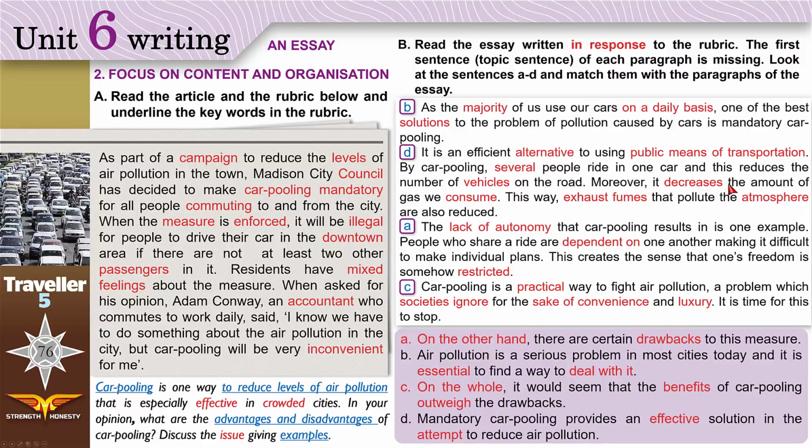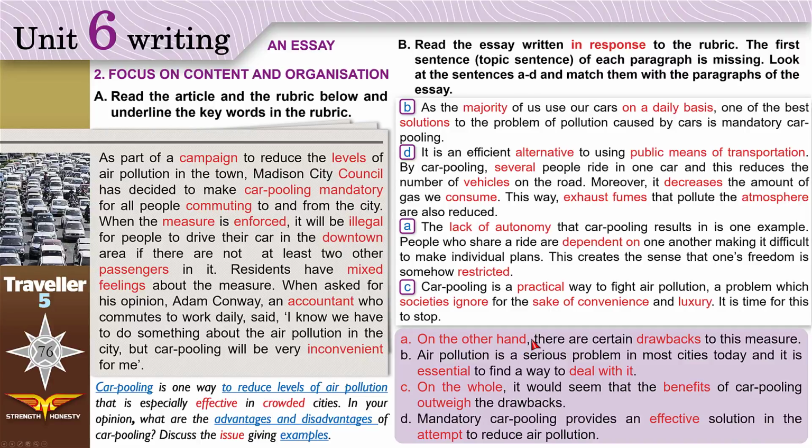Moreover, it decreases the amount of gas we consume. This way, exhaust fumes, carbon dioxide and monoxide that pollute the atmosphere, the air, are also reduced.